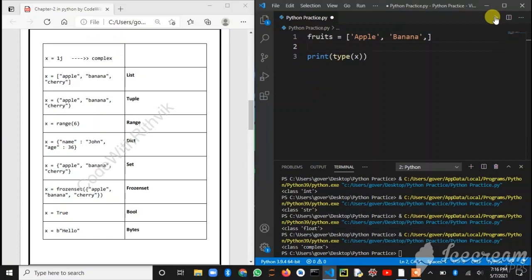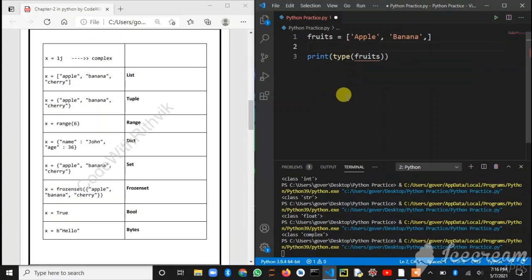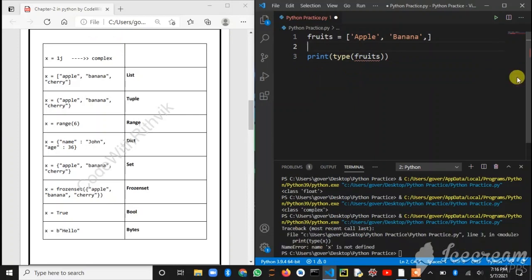Oh sorry, we have to change the variable x to fruits, then only will we get the output, or else it will show an error that x is not defined. You can all see it shows an error now: x is not defined. Once again we'll run the program.